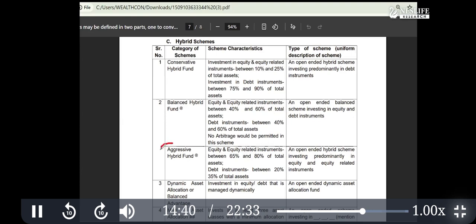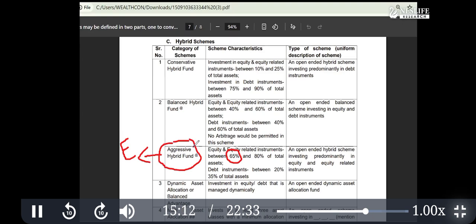For the aggressive category, write down aggressive hybrid, invests more than 65%. This is important here: 65 to 80%, but just remember 65%, because this category will be considered an equity fund for taxation purposes. This aggressive fund is one category in the hybrid scheme considered for the special rate tax category.